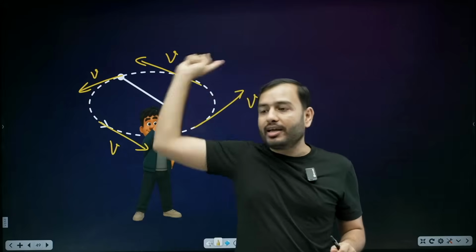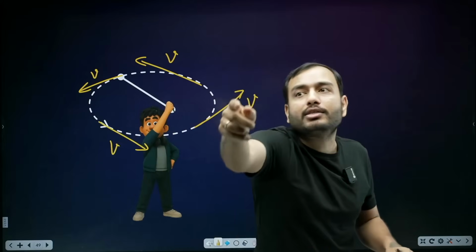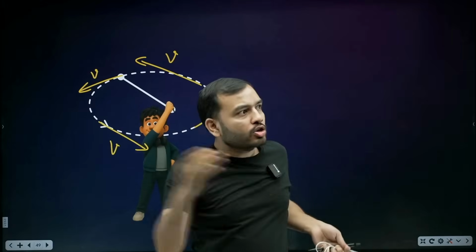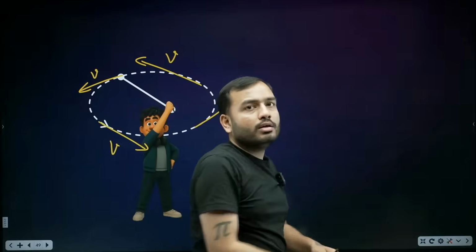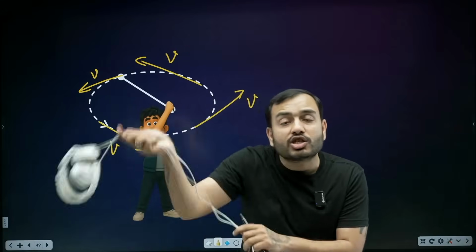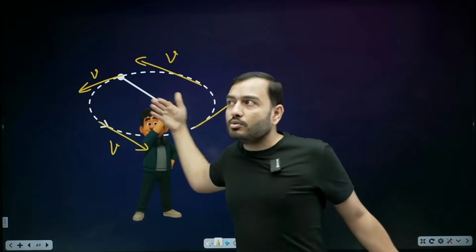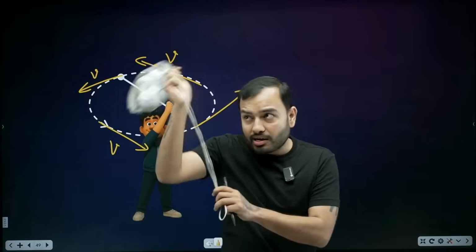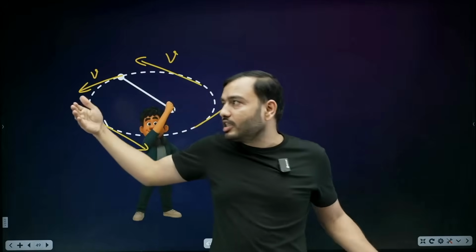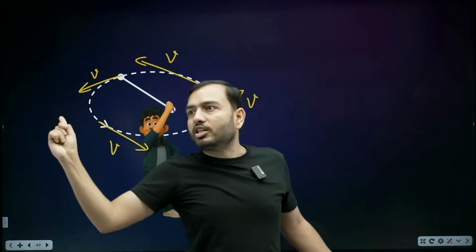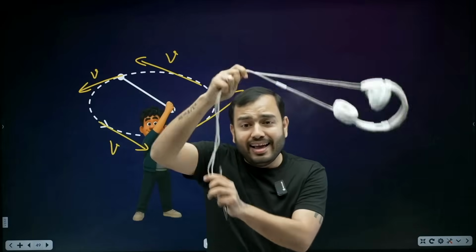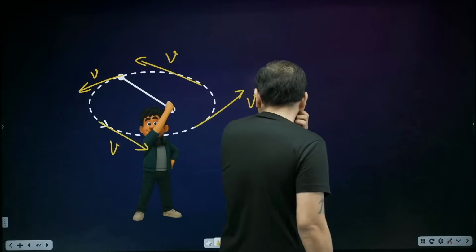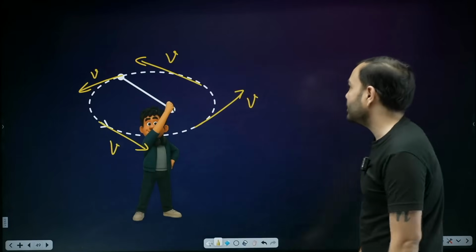Okay. If I spin it in a circle, if I release it here, then it will go there. If I release it here, then it will go in front. And if I release in front, it will fly this way. See, whichever direction its velocity is pointing, that's the direction it will go. Here its velocity is in the forward direction. Here its velocity is on this side. Let's say I release it here, then it will go like this. Let's see what happens. It's gone. So remember this: whichever direction velocity is, that's the direction.